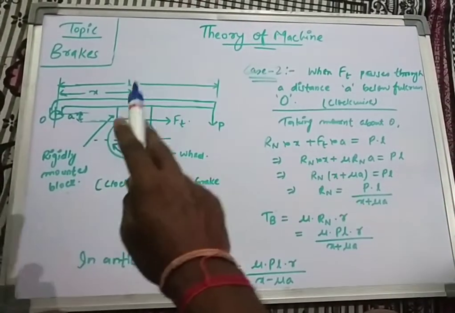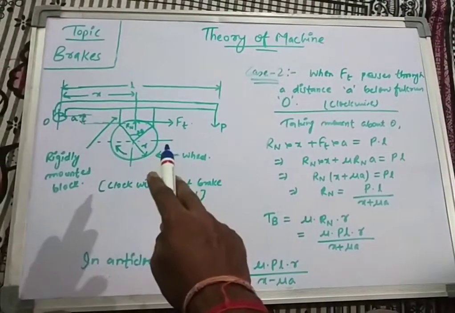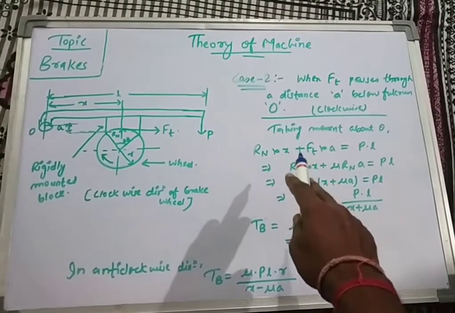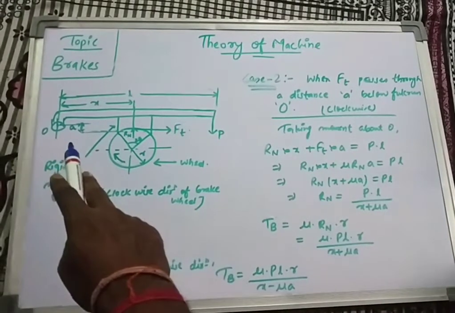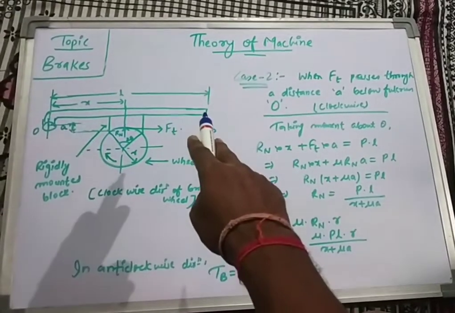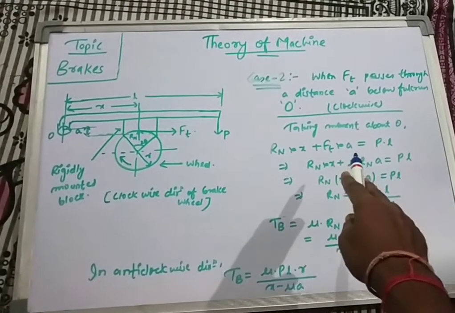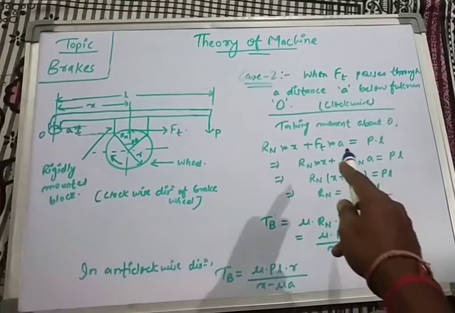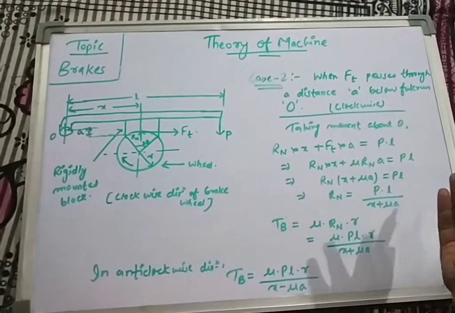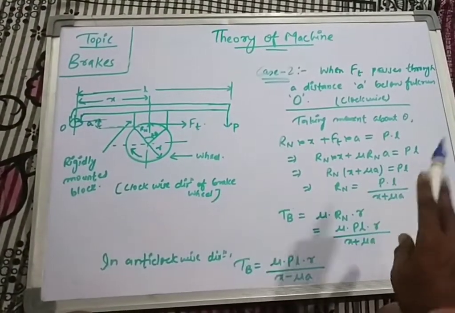Since Rn and Ft both are in the same direction, we have taken this direction as positive, so Ft is also taken as positive, and we have given a positive sign in between, and the perpendicular distance for Ft is A, so Ft into A. Now coming back to P, it will move in the clockwise direction, so it is written at the right hand side of the equal to sign, or we can write it as minus PL equals 0, or equals PL, both are the same. The perpendicular distance for the force P is L, so P into L.